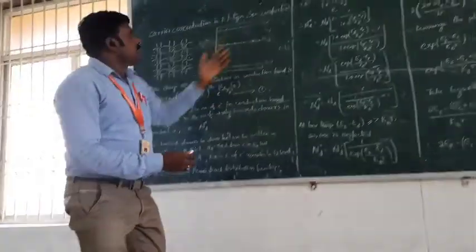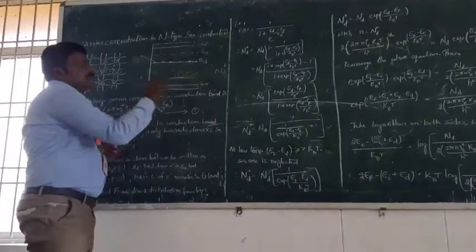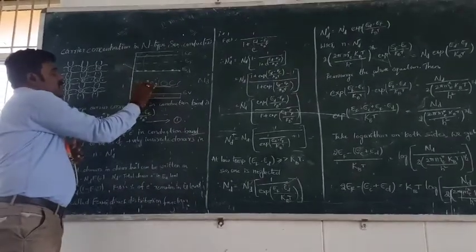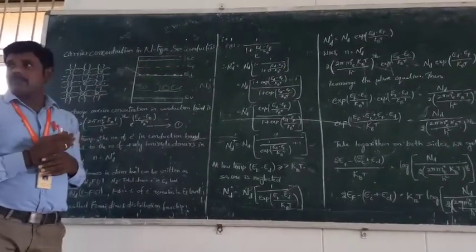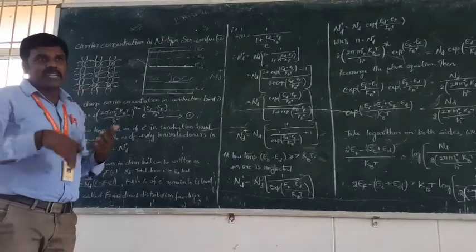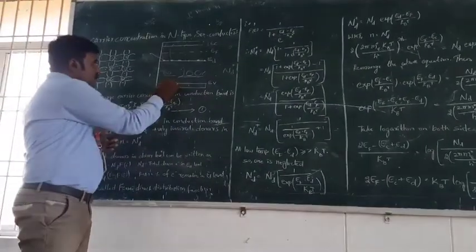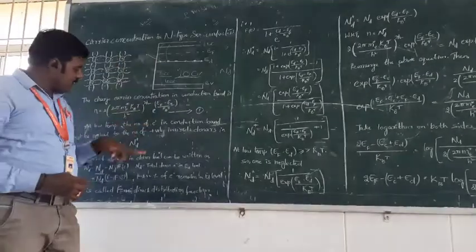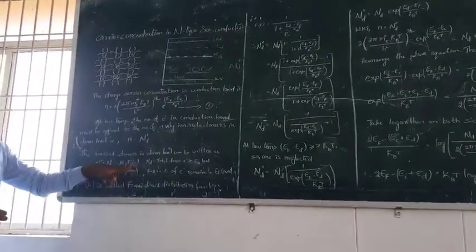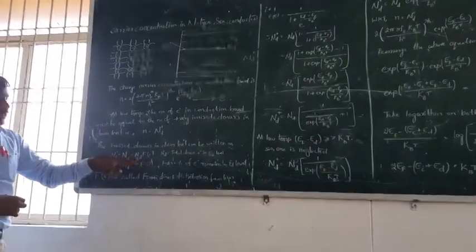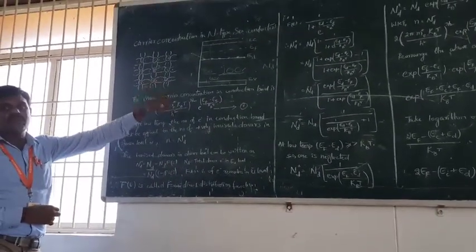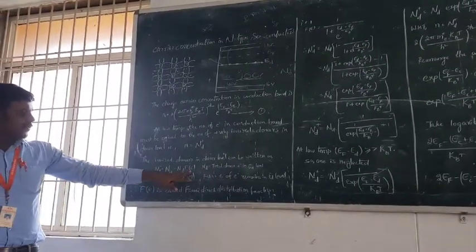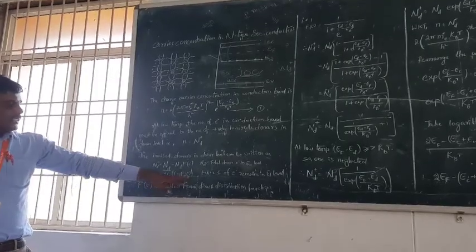For example, if the ED level consists of 100 electrons and 60% of electrons are shifted from the ED level to the conduction band, the remaining 40% of electrons are present in the ED level. That 40% is represented by f of E. So ND plus equals ND minus ND f of E, which finally is ND into 1 minus f of E.